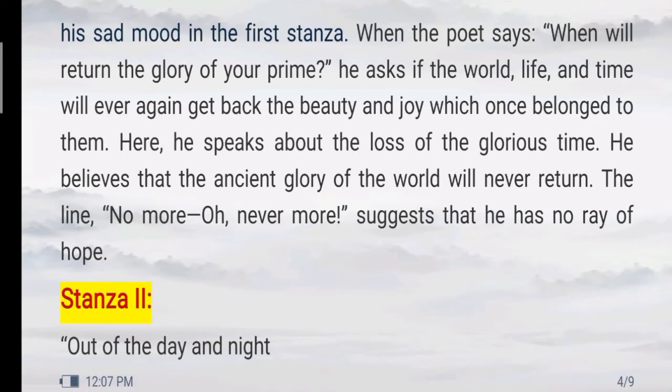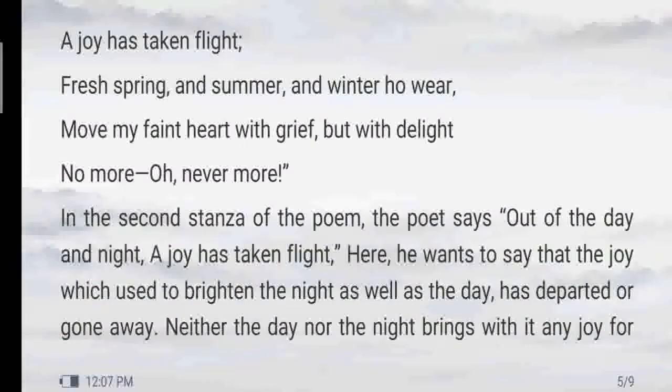The second stanza says, out of the day and night a joy has taken flight. Fresh spring and summer and winter to hear. Move my faint heart with grief but with delight.